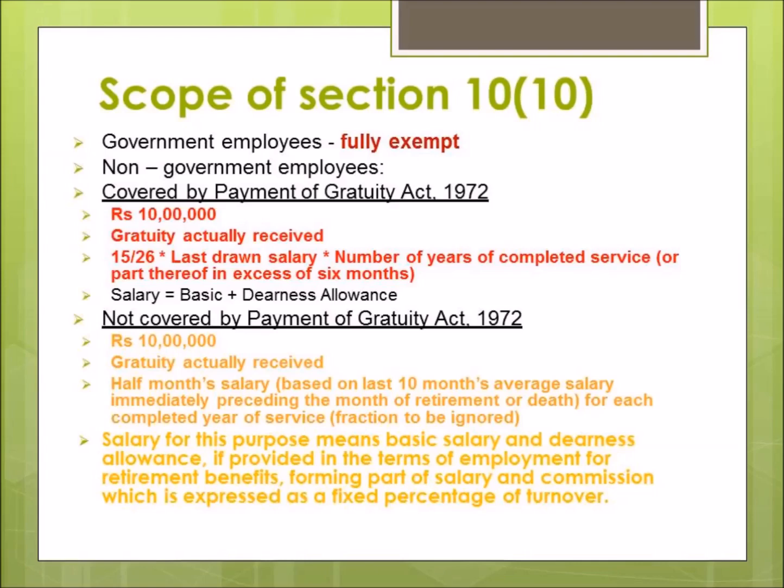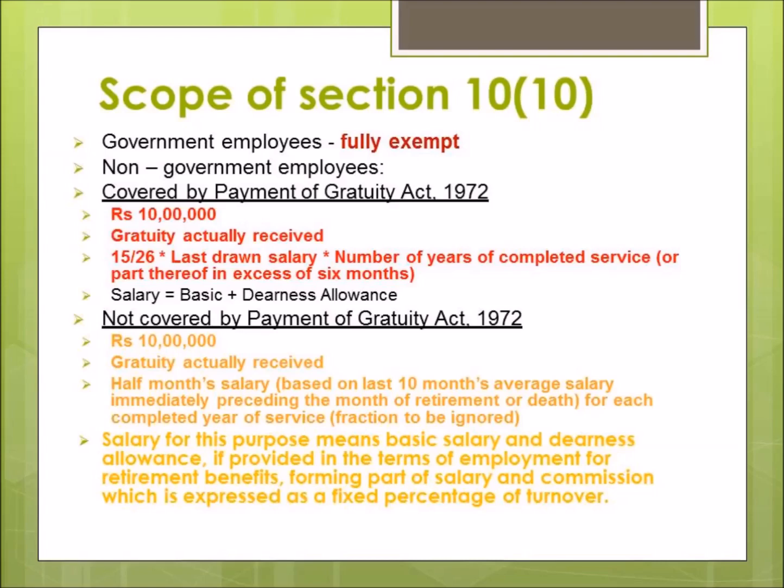For them, the least of these three conditions will be exempted. What are the three conditions? Number one is rupees 10 lakh, that is, if the gratuity received by the employee is more than rupees 10 lakhs, then the maximum exemption that he can claim is rupees 10 lakh only.